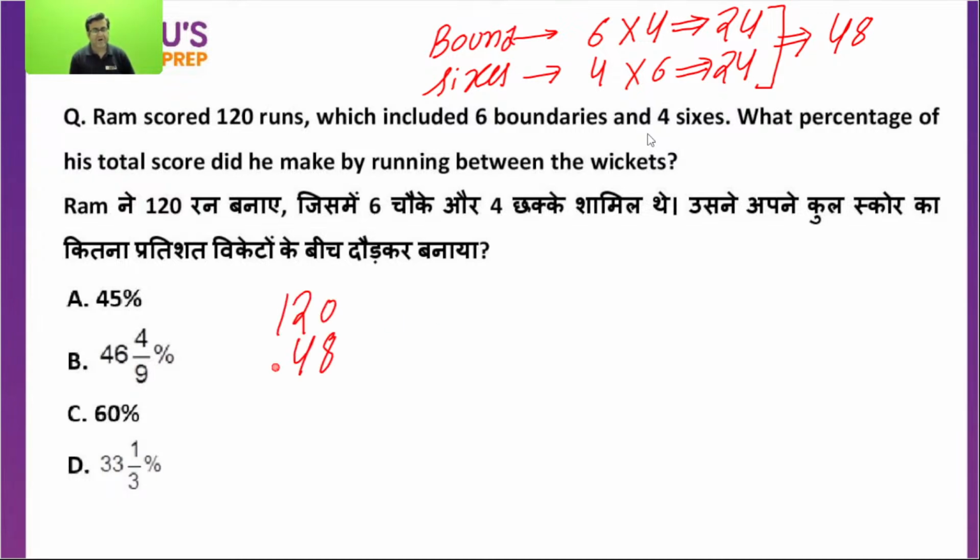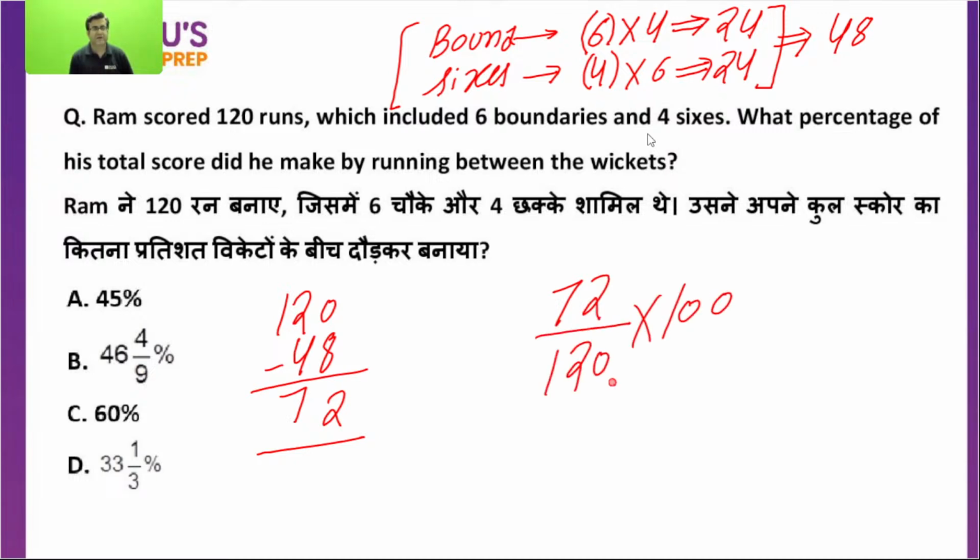Out of 120, if 48 runs came by boundaries and sixes, how many runs came from running between the wickets? 72. Is this clear? Boundaries: 6 into 4, 24. Sixes: 4 into 6, 24. So 48 runs by boundaries and sixes. Out of 120, 48, so 72 is running between the wickets. 72 out of 120 into 100 is 60. C option is absolutely right.